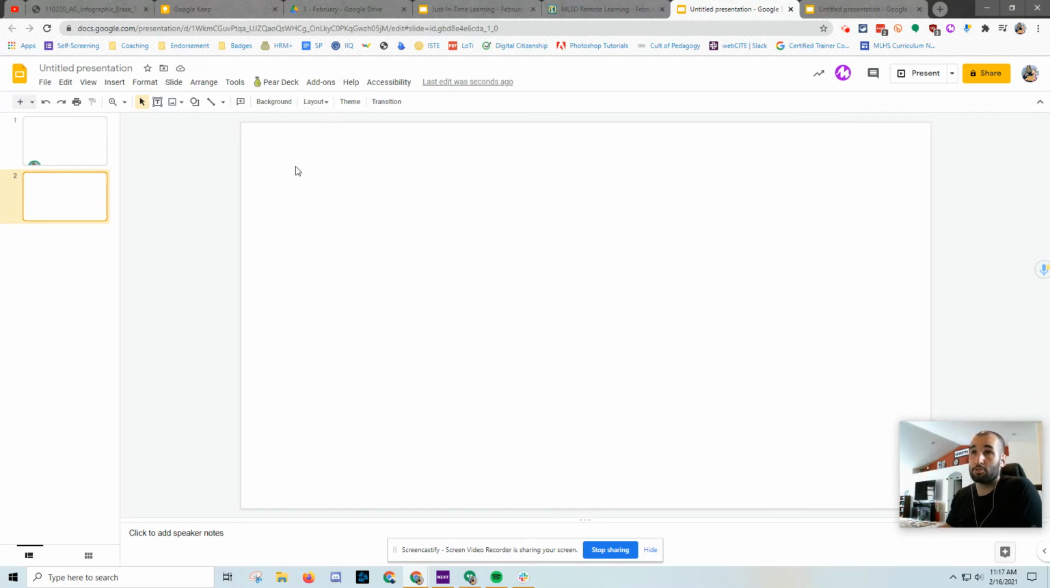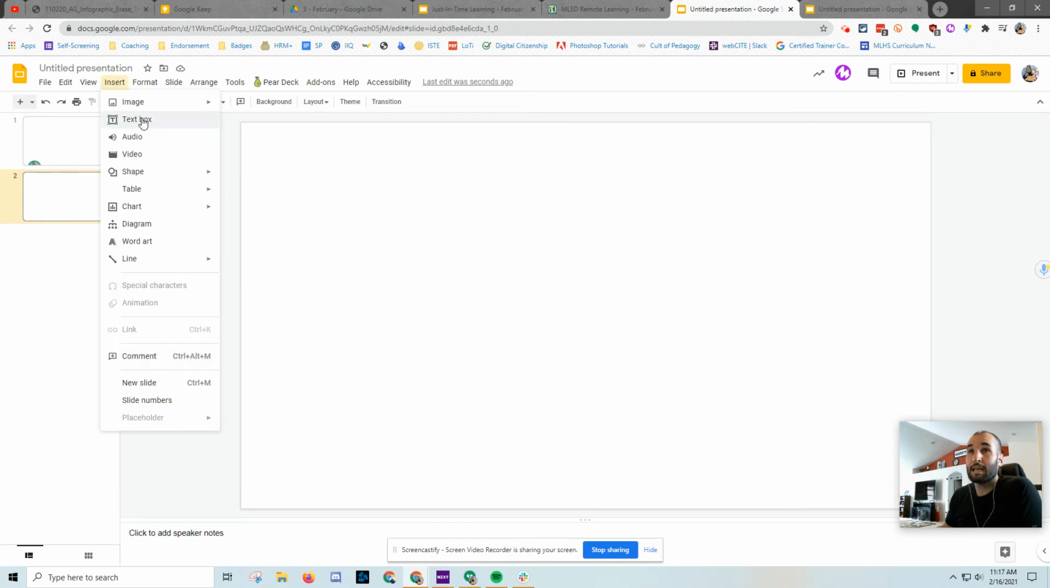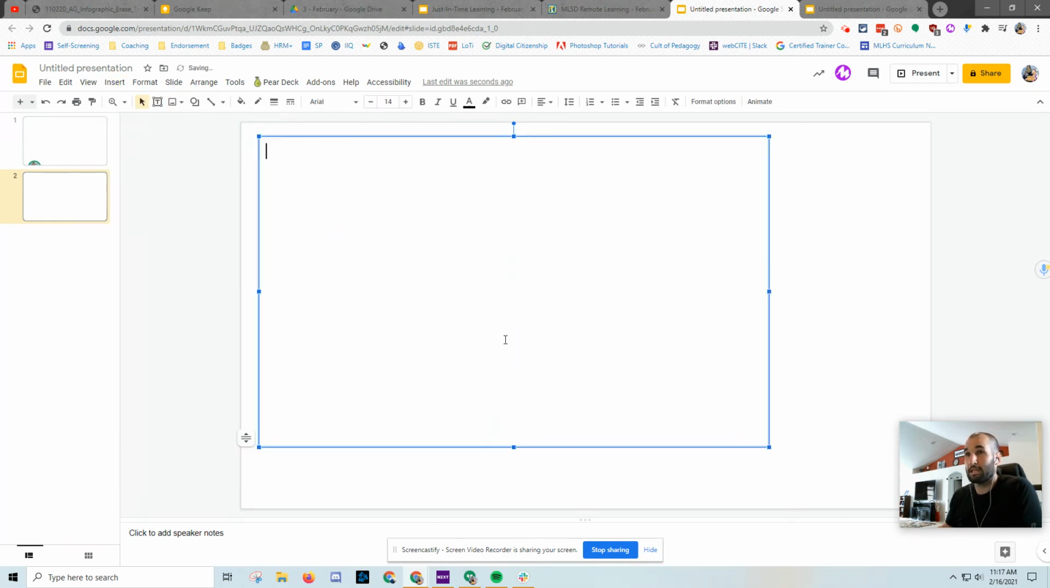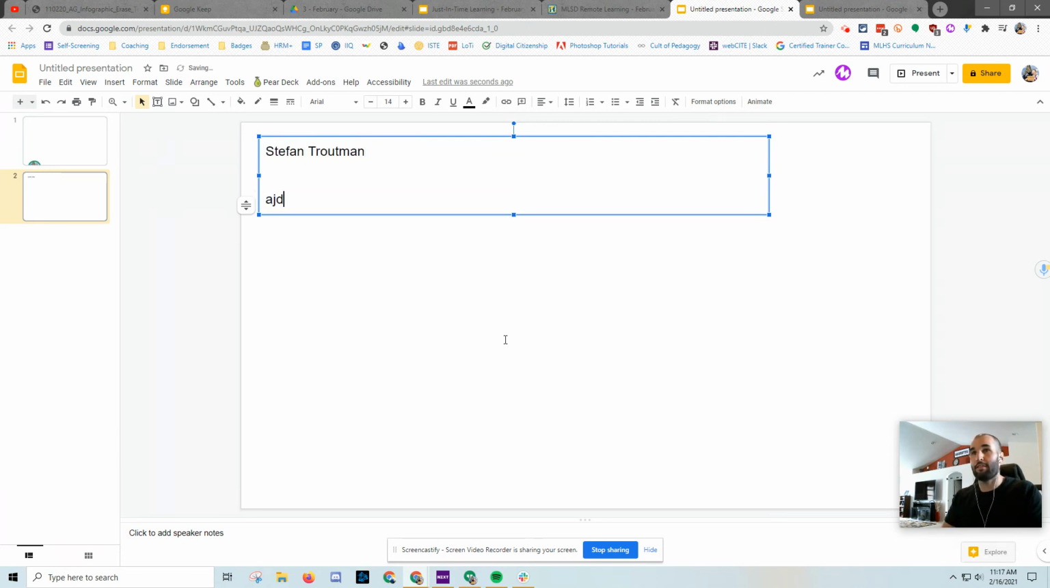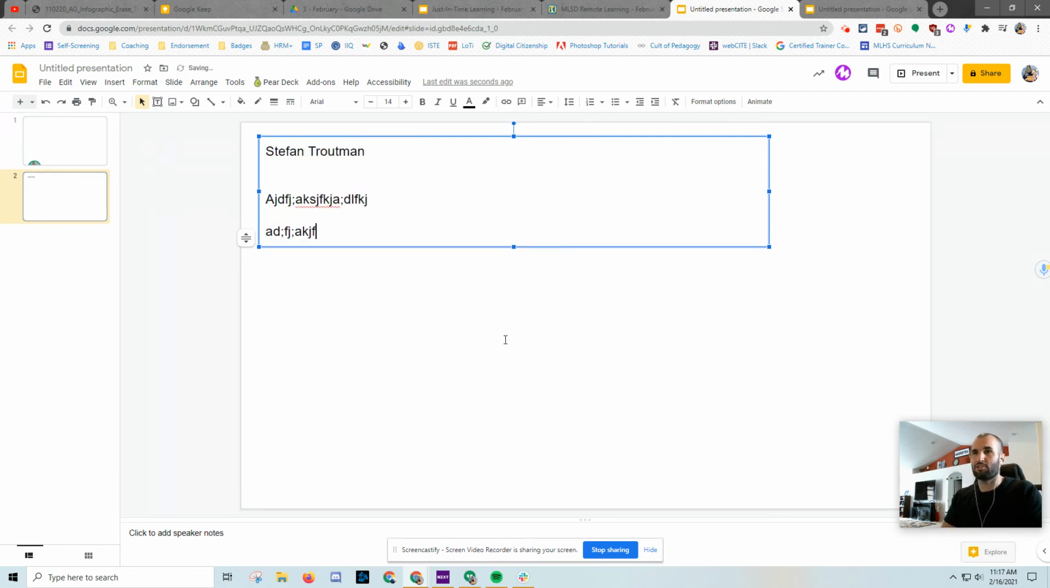Make sure those sharing permissions are set. If you are writing your poem or jingle, you could put in a text box. And you could put in your poem or jingle here. Make sure, first and foremost, that your name is on this slide, preferably in the top somewhere so that it is easy for us to find. So I might put Stephen Troutman, and then I would put my song jingle here.